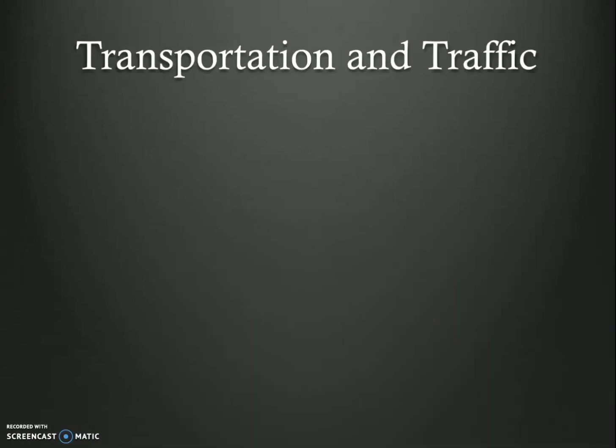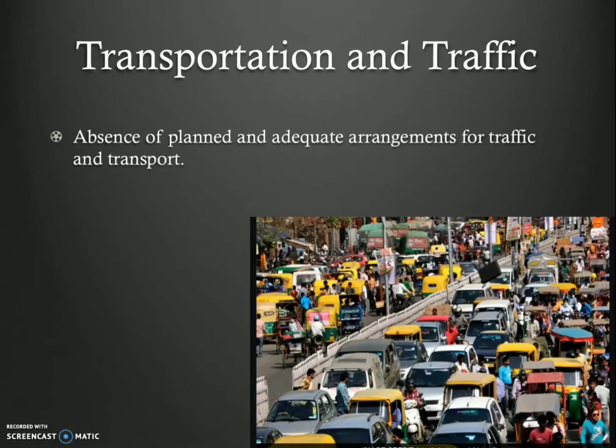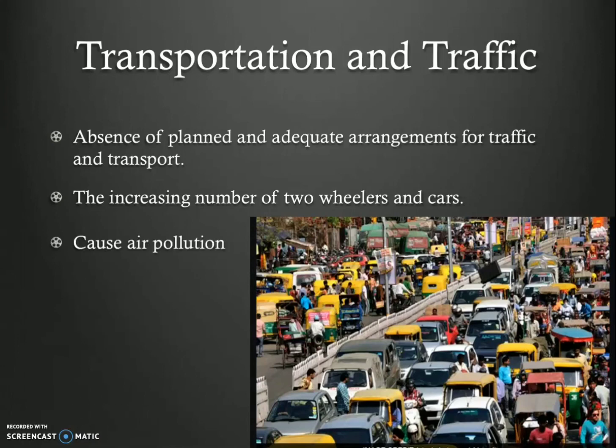The next one is transport and traffic. Lack of planning and adequate arrangement for traffic and transport is another problem in urban cities. The increasing number of two-wheelers and cars makes the traffic problem worse. This causes air pollution as well.